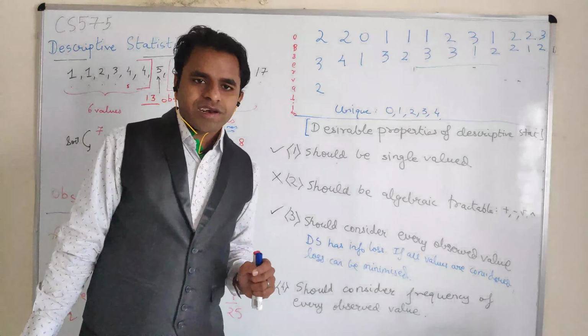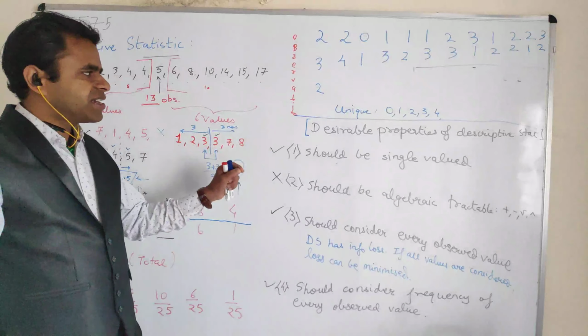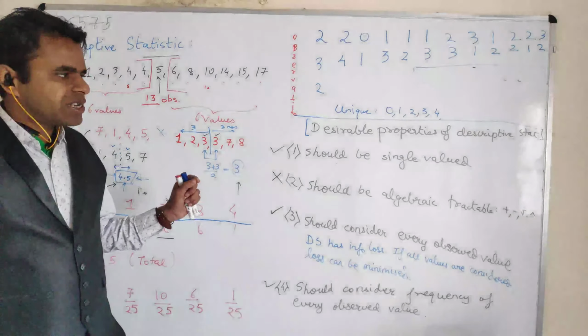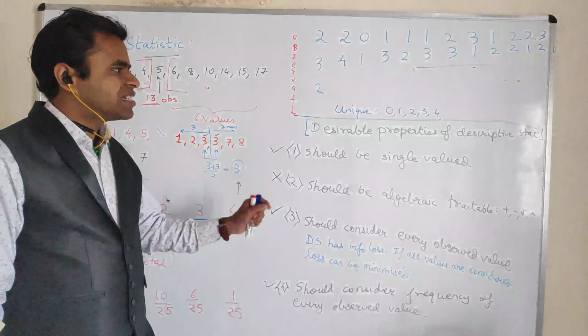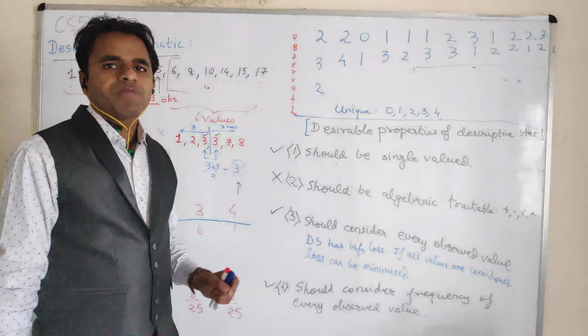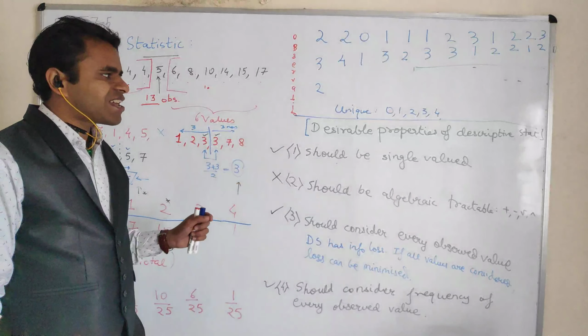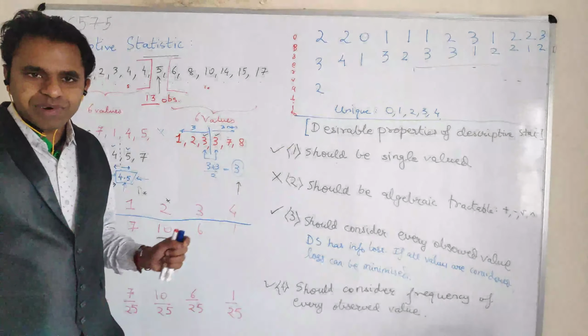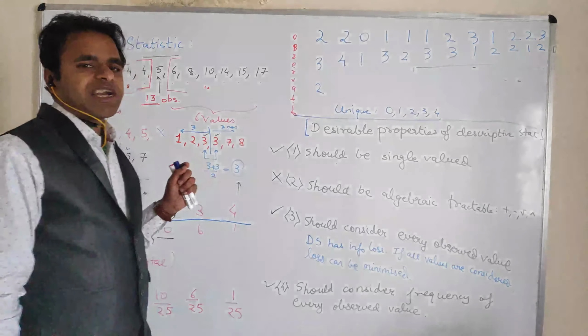So we come to the conclusion that even though the median is a relatively very good descriptive statistic, it does not satisfy all 4 properties desirable of a descriptive statistic. So that's it for this lecture class.